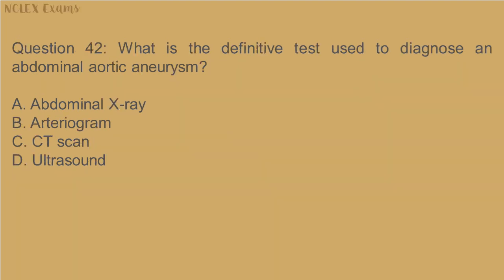Question 42. What is the definitive test used to diagnose an abdominal aortic aneurysm? A. Abdominal X-ray. B. Arteriogram. C. CT scan. D. Ultrasound.